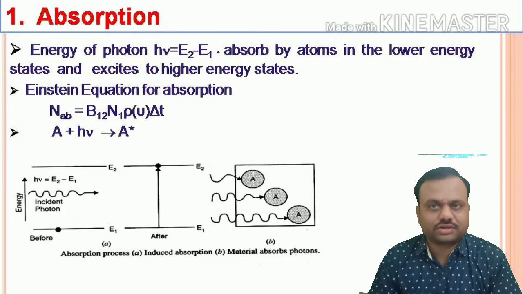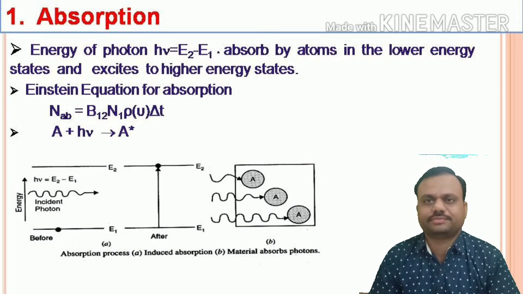Friends, now consider this diagram. In this diagram, we consider two energy levels E1 and E2. Initially, atoms are present in the ground state and the excited state is completely empty.